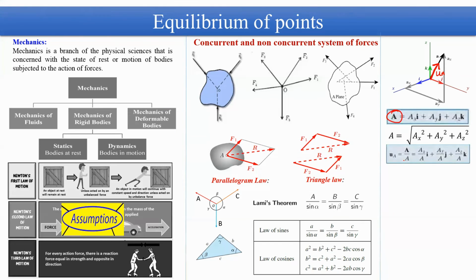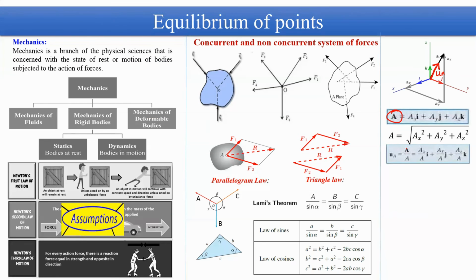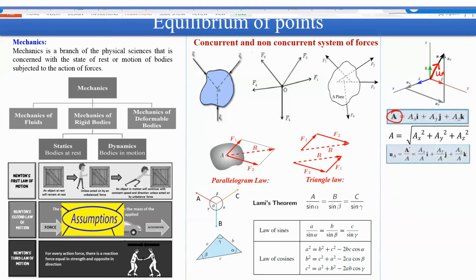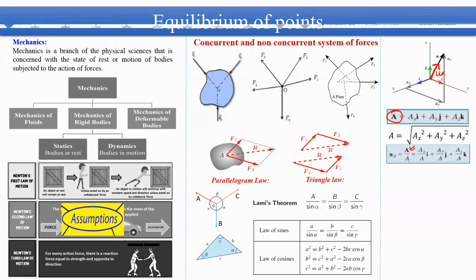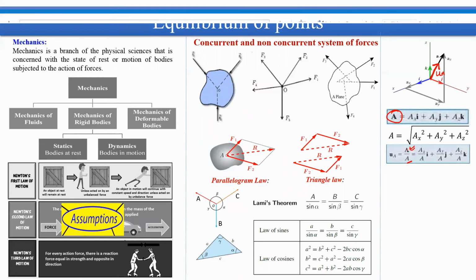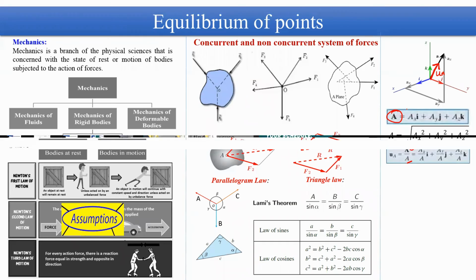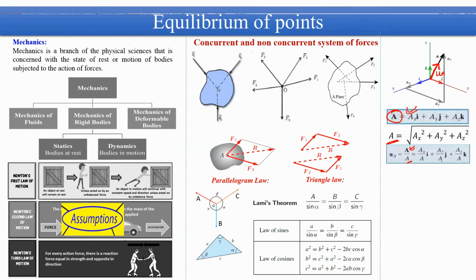So in vector theory, we define any vector by a bold letter. Here you can see in the numerator, I have written A, but in bold character. This is a bold A. So bold means a vector notation. And here I have written simple A, so that is denoting the magnitude of this vector. So if you divide this vector by its magnitude A, you will get this equation.